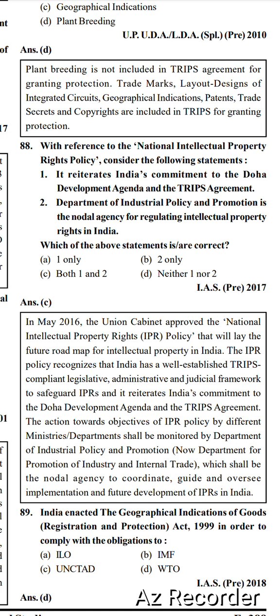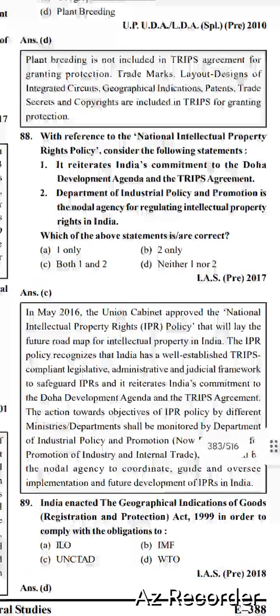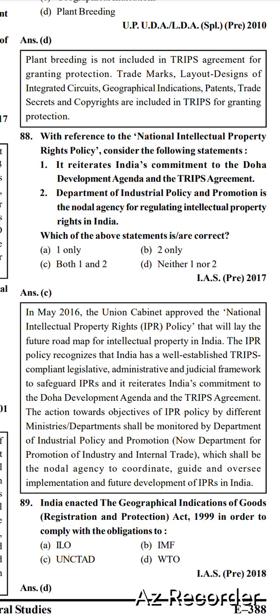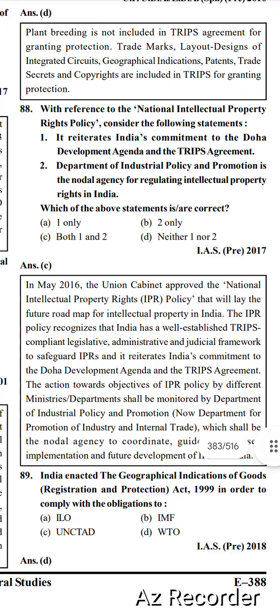Which of the above statements is correct? Option A, 1; option B, 2; option C, 1 and 2; option D, neither 1 nor 2. Right option is option number C, both 1 and 2. In May 2016, the Union Cabinet approved the National Intellectual Property Rights Policy that will lay the future road map for intellectual property in India.